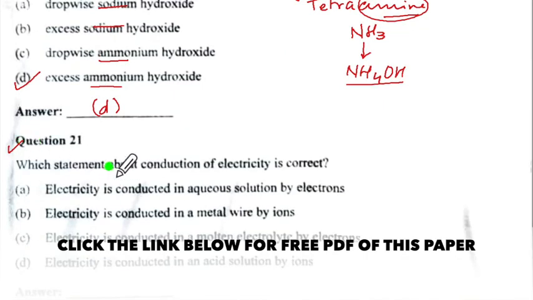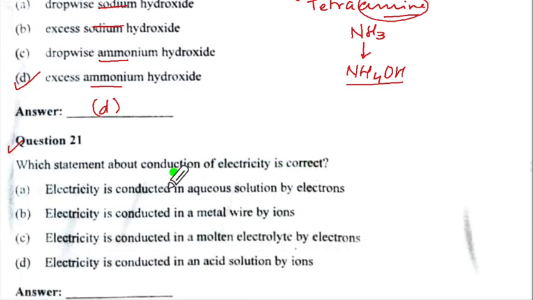Question 21. Which statement about conduction of electricity is correct? Electricity is conducted in aqueous solution by electrons. No, it will be because of ions. Electricity is conducted by a metal wire by ions. No, in the metal it will be with electrons. Electricity is conducted in a molten electrolyte by electrons.